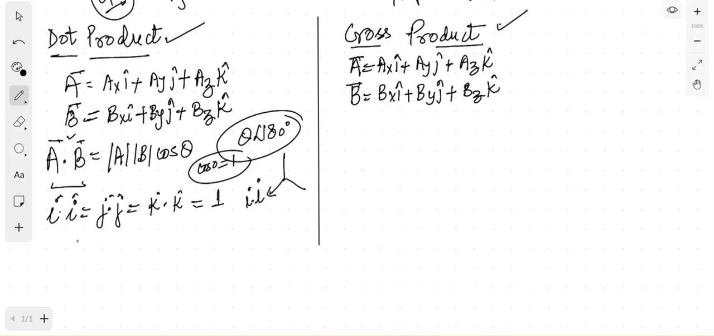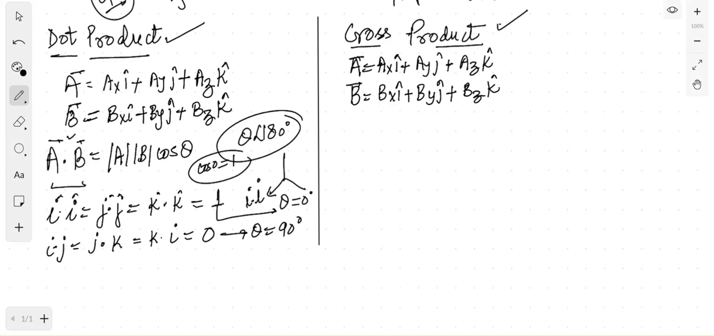Okay, similarly when you have to calculate i dot j or j dot k or k dot i, this is equal to 0 because here theta will be equal to 90 degrees, and here it is 1. Why? Because theta is equal to 0 degrees. Okay, so this is the importance of a dot product.